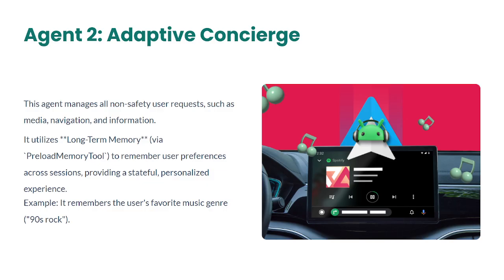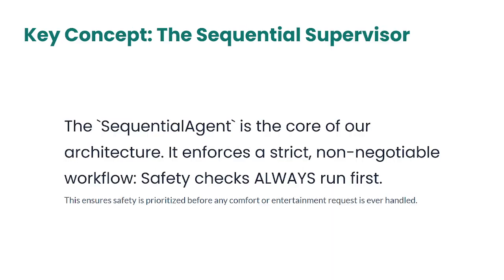And when you come to it, like the example I've given, it remembers the user's favorite music genre. So if you said somewhere it is 90s rock, and after some time you ask it to play the music that I love, it will play all 90s rock music. So this is not a safety agent, but it is a non-safety user request. But both on the same agents we can perform.